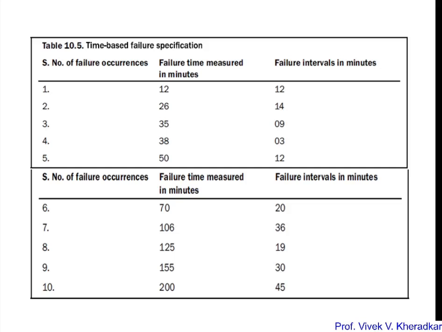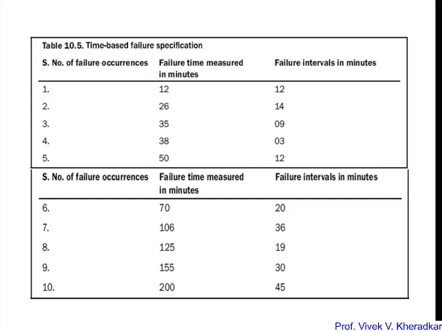So if I go with this table, the first column represents the failure number, the second represents the failure time measured in minutes, meaning at what time the failure occurs, and the third column represents the failure interval in minutes. See, at the first entry, failure 1 occurs at the time 12 minutes. So that's why the interval is 12 minutes.